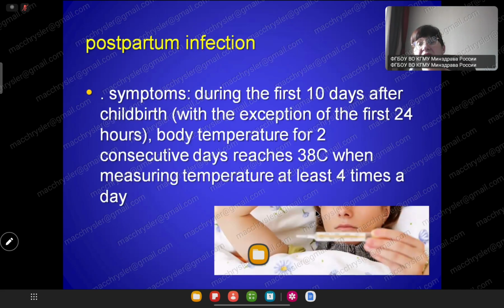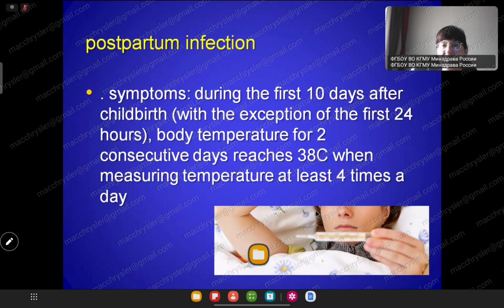Let's write the international definition of infection. Postpartum infection is symptoms during the first 10 days after childbirth, with the exception of the first 24 hours. Body temperature for 2 consecutive days reaches 38 Celsius when measuring temperature at least 4 times a day.